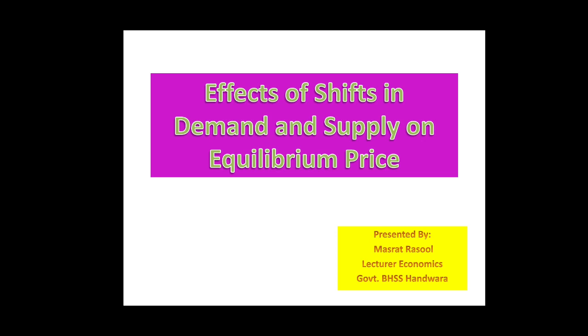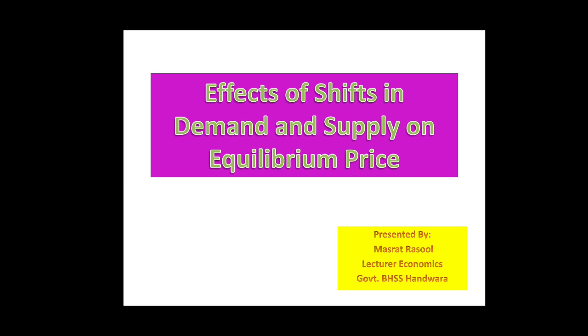In our previous lecture, we discussed the determination of a market equilibrium under perfect competition. There we discussed that market equilibrium is a situation when the demand for a commodity is exactly equal to its supply, or when the demand and supply curve of a commodity intersect each other. The price corresponding to market equilibrium situation is called the equilibrium price, and the quantity demanded and supplied at equilibrium price is called equilibrium quantity.